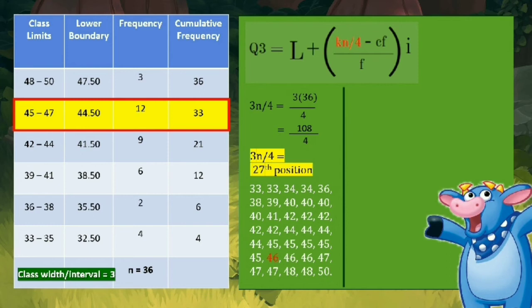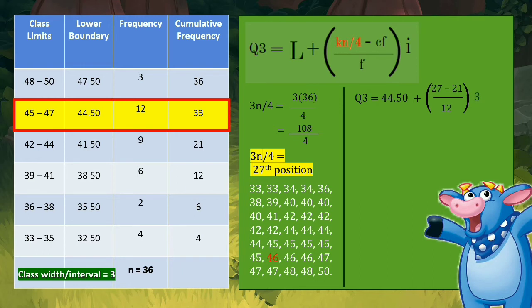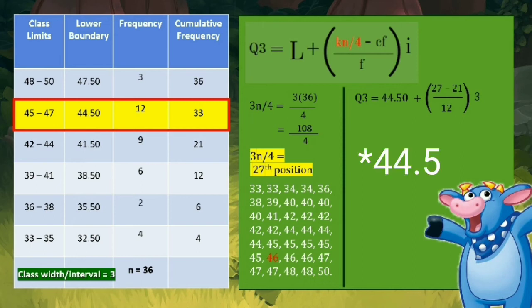Using the established third or upper quartile class, the values of each variable are L is equal to 44.5, N is equal to 36, CF is equal to 21, F is equal to 12, I is equal to 3. Substituting all these values gives us 44.5 plus the quantity of open parenthesis 108 divided by 4 minus 21 all over 12 close parenthesis and multiplied by 3.